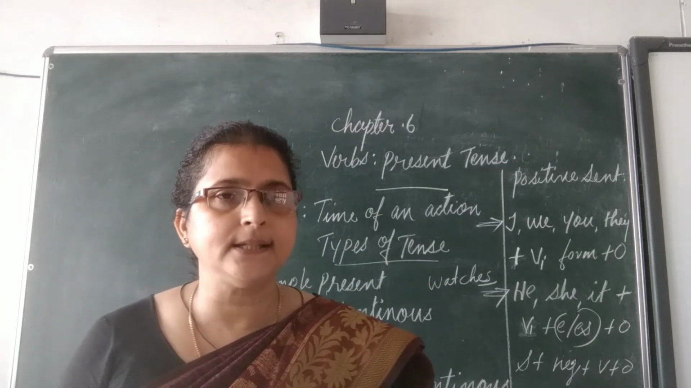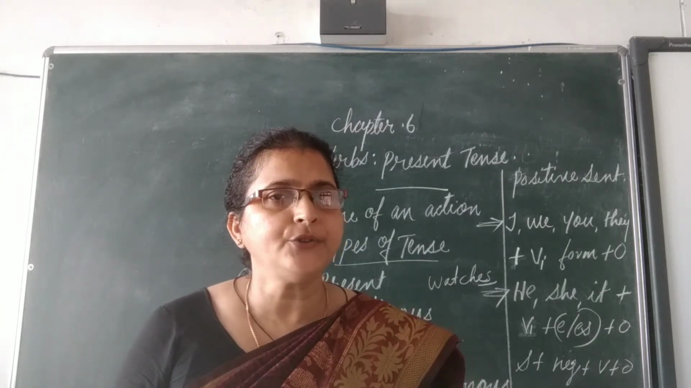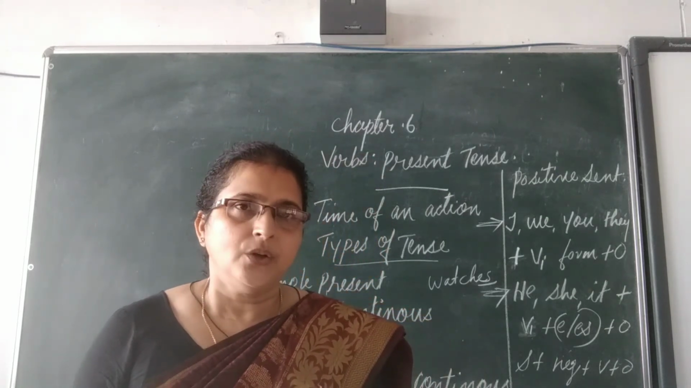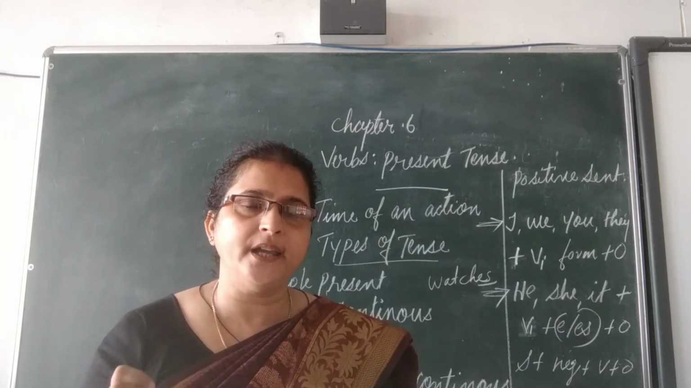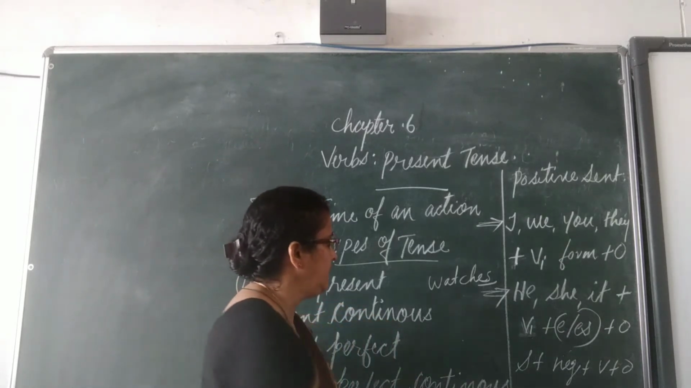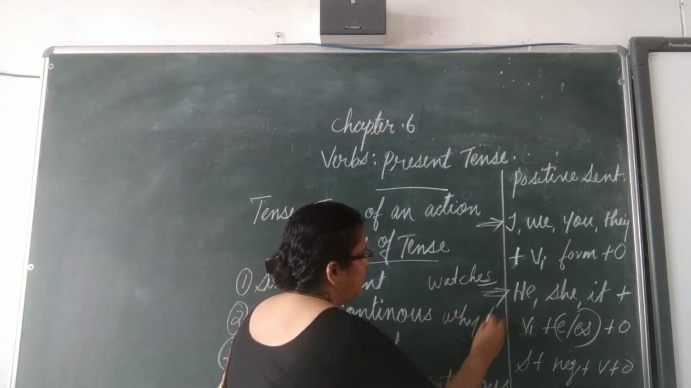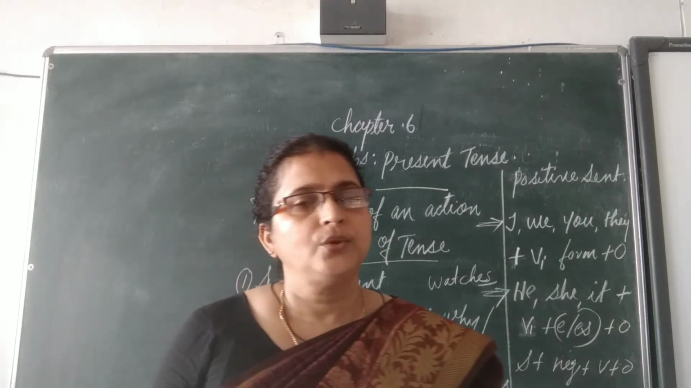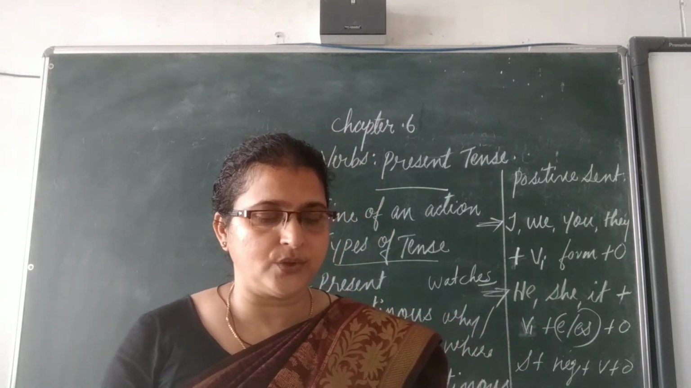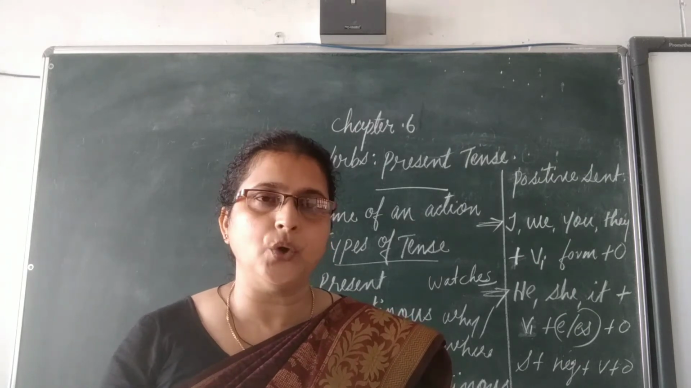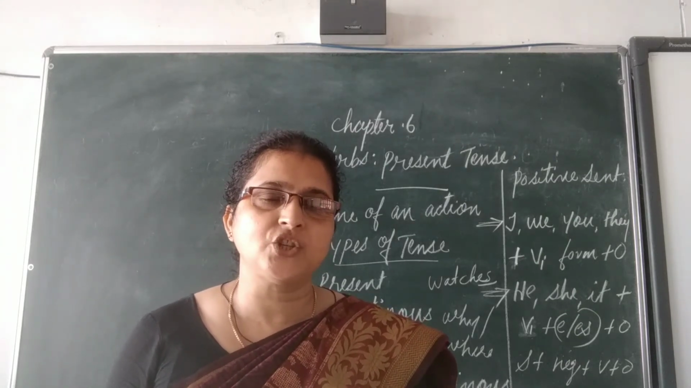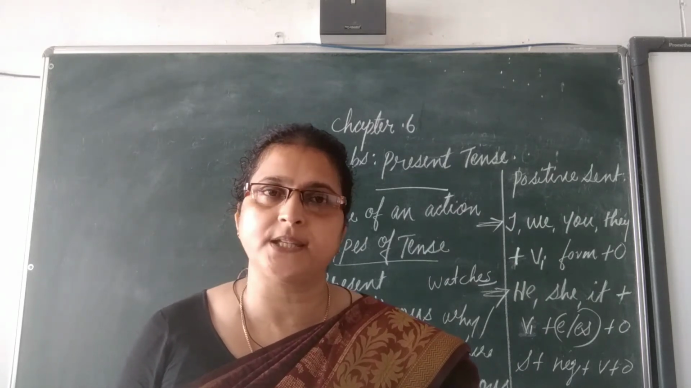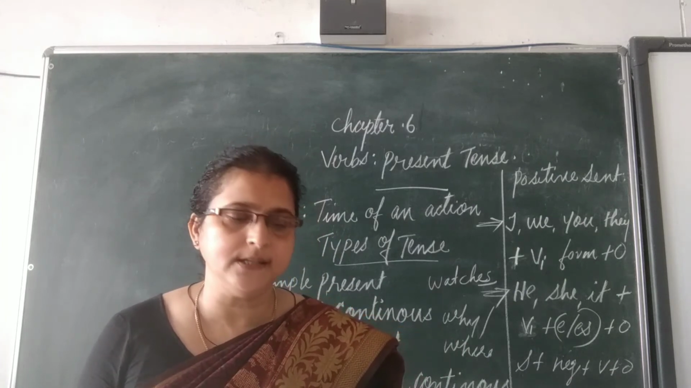So the next one is WH questions. How to form the WH questions in simple present tense? What are the WH words here? Why, where, when, who. These come under the WH questions. And we use do or does here, and subject plus the verb base form and plus the object. So how to form a WH question?